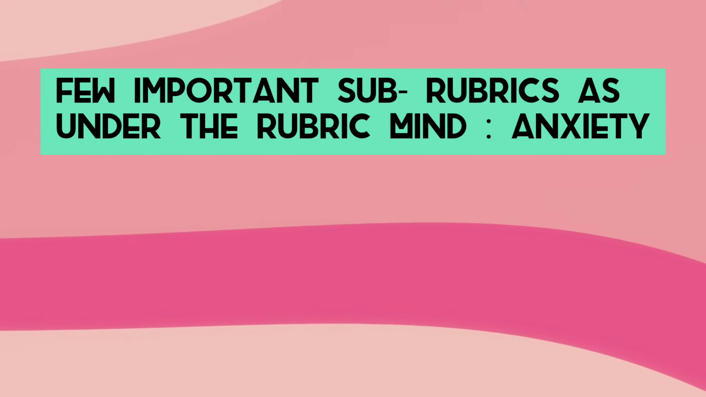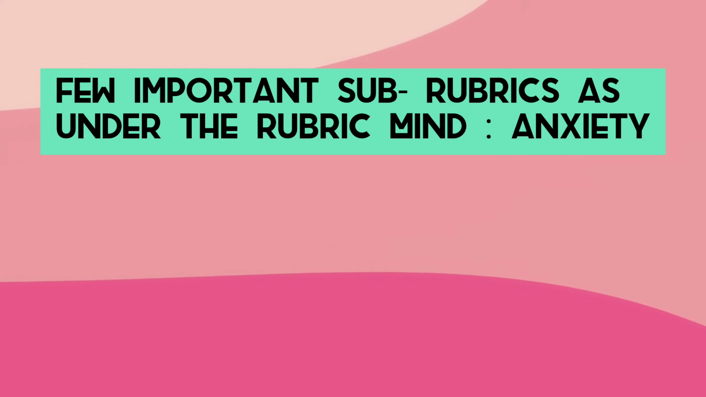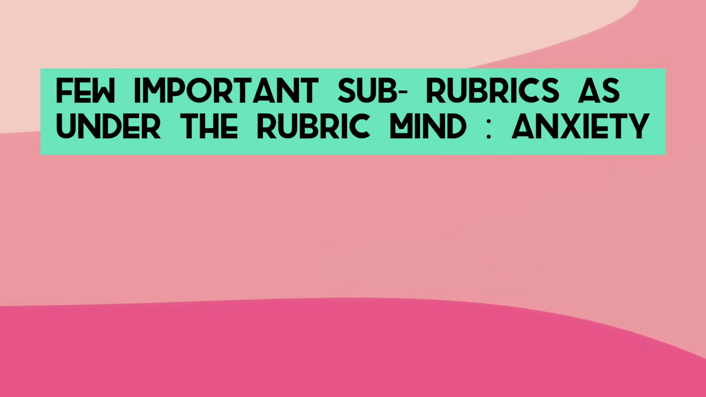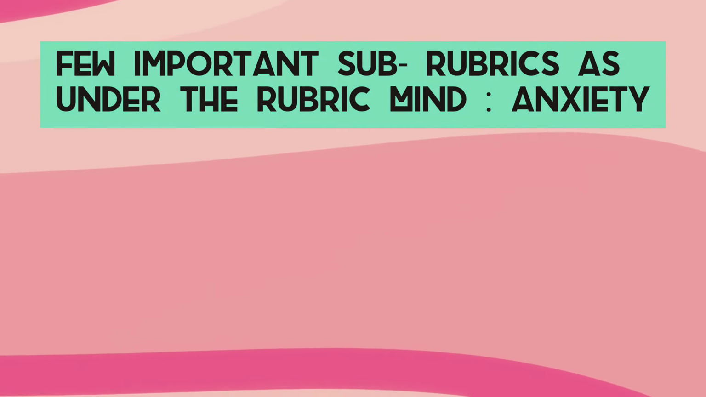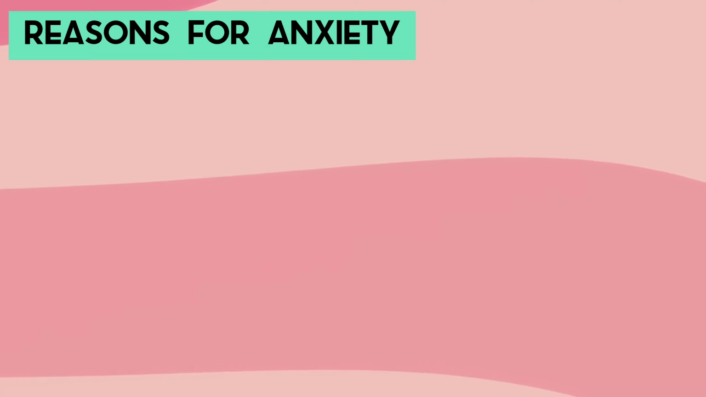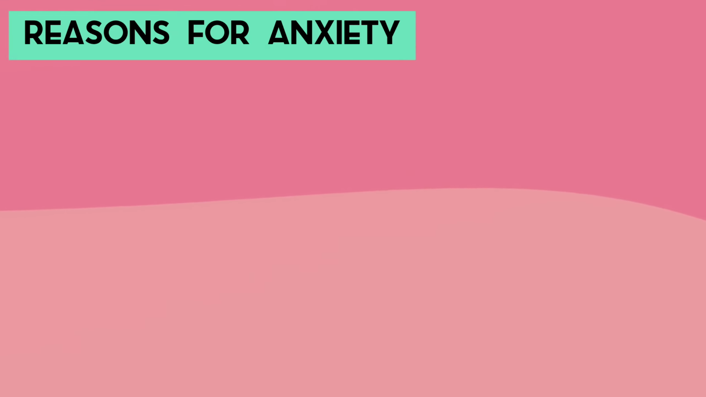Now that we have had a look at a few important remedies in the broad rubric anxiety, let's have a look at the important sub-rubrics in this broader rubric. So for better understanding, we have divided these sub-rubrics under subheadings. The first subheading is reasons for anxiety, and the sub-rubrics under this are as follows.